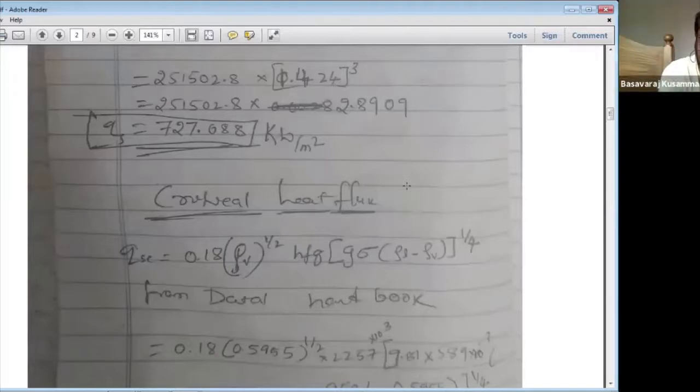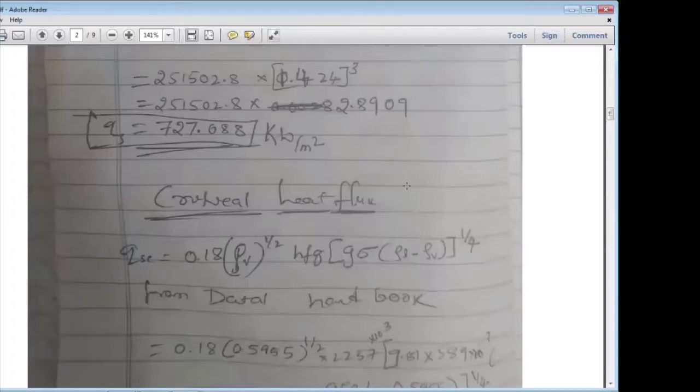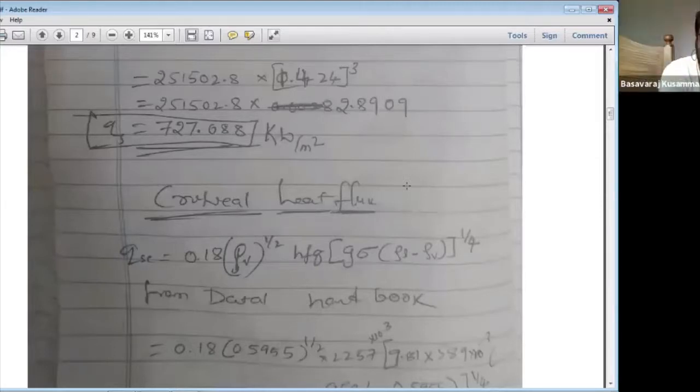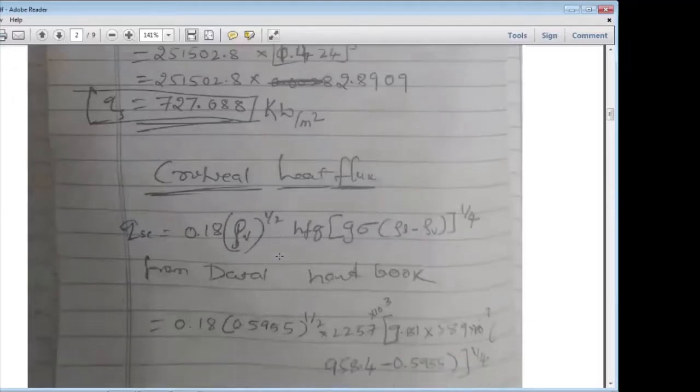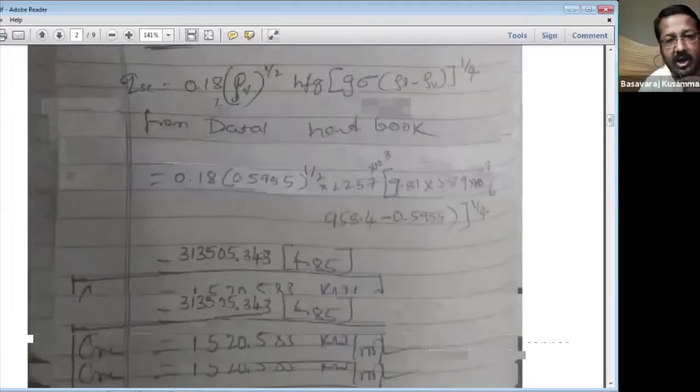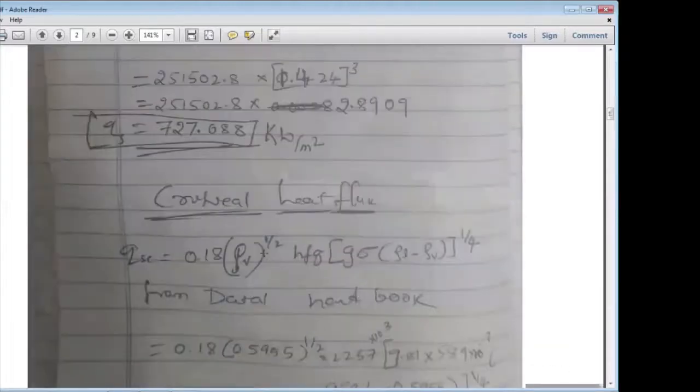If you want to answer, unmute and answer to me. Okay, the heat flux is 727.688 kilowatt per meter square, and the critical heat flux is 1500. So the heat flux is less than the critical heat flux.